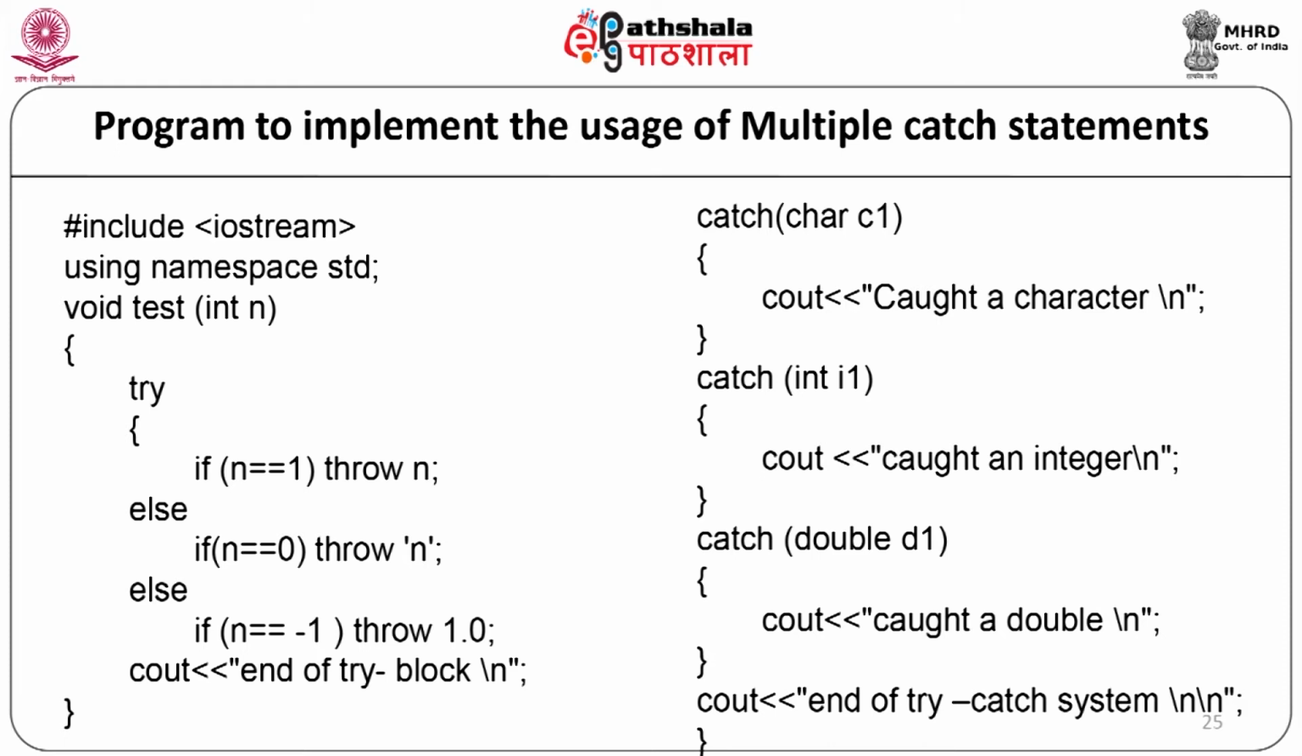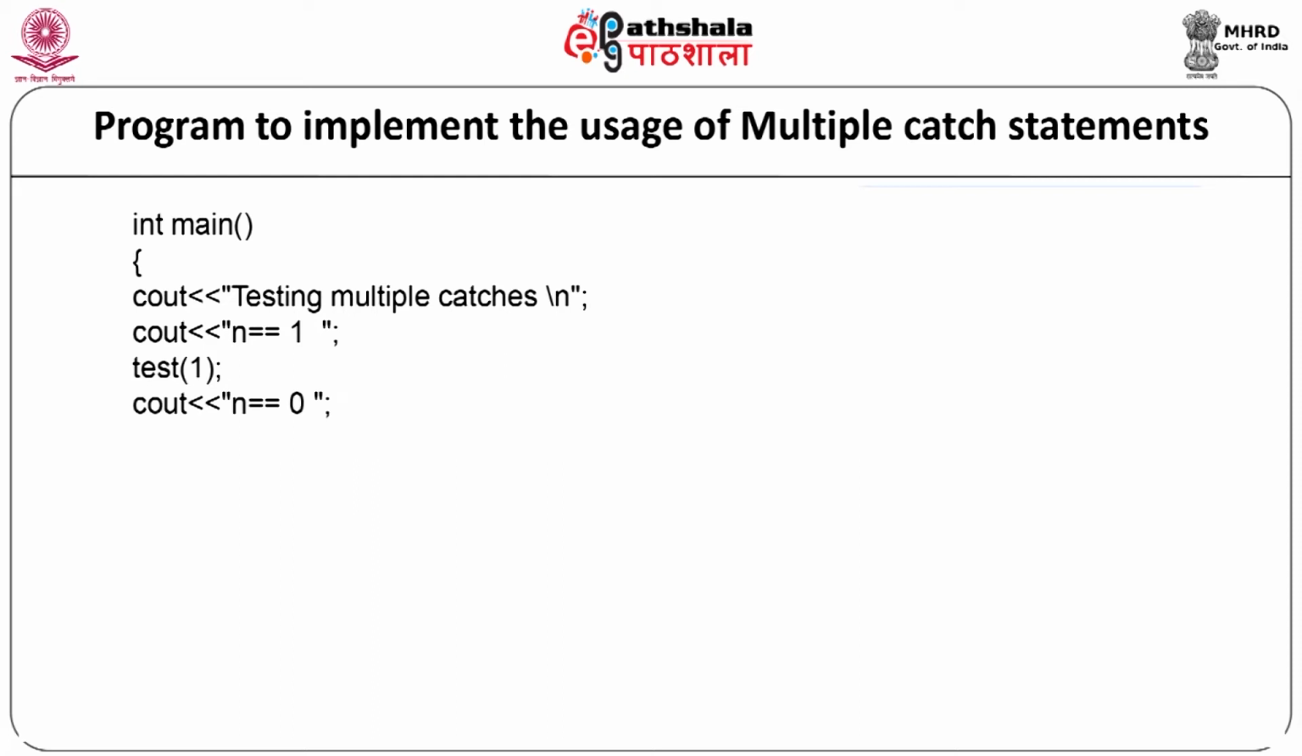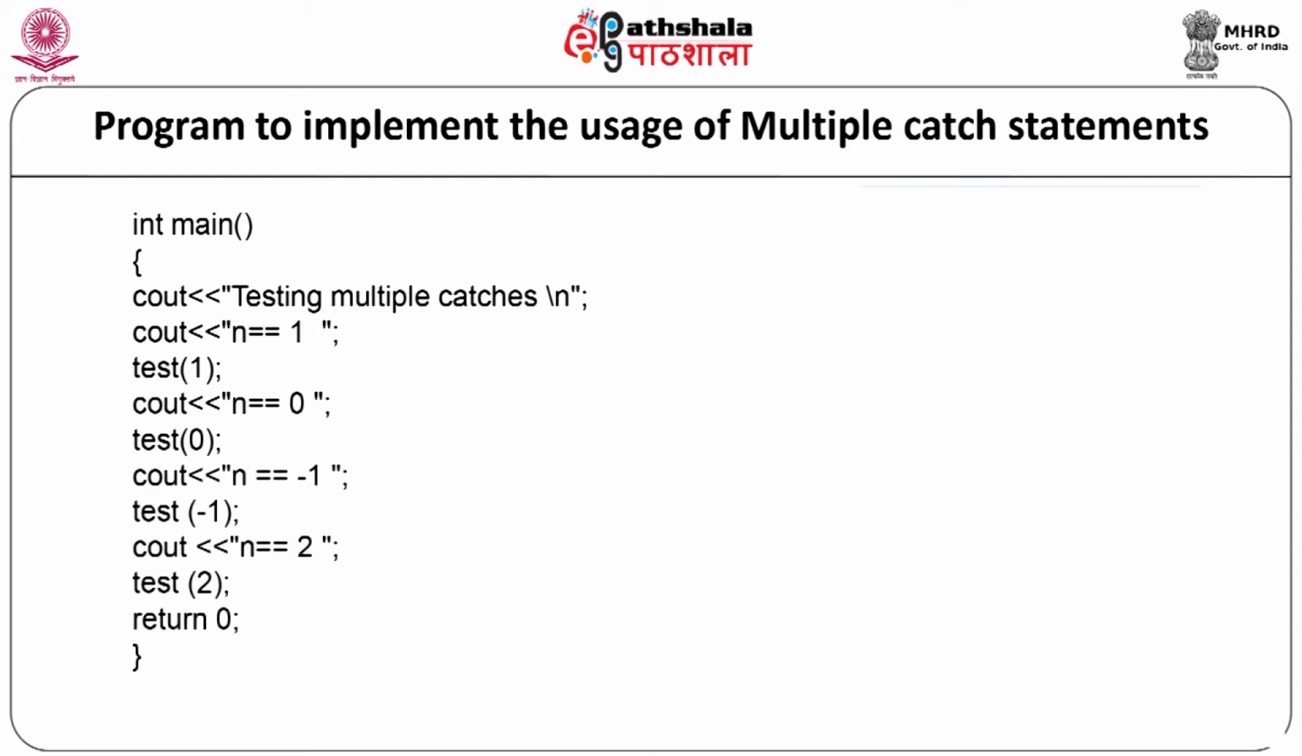Now, we will start with our main function, int main, cout "testing multiple catches". Now, we are going to write multiple testing cases here: cout "n is equal to 1", test(1); cout "n equal to 0", test(0); cout "n is equal to -1", test(-1); cout "n is equal to 2", test(2). Return 0, and our main function will end.